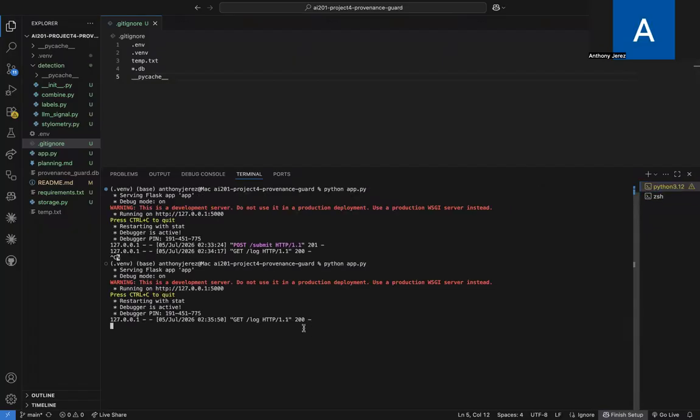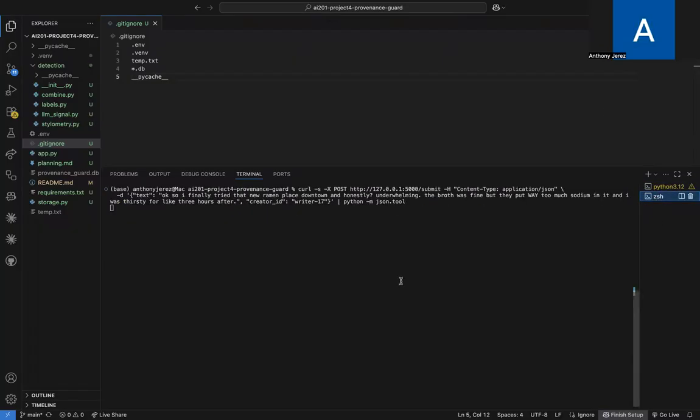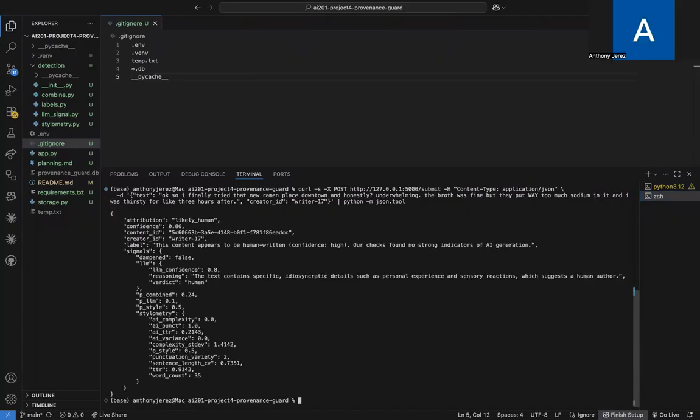All right, I already have the server up and running right here. This is a submit request. I'm going to test right here. You can see this is the sample request, and some of the output is returned in JSON format.